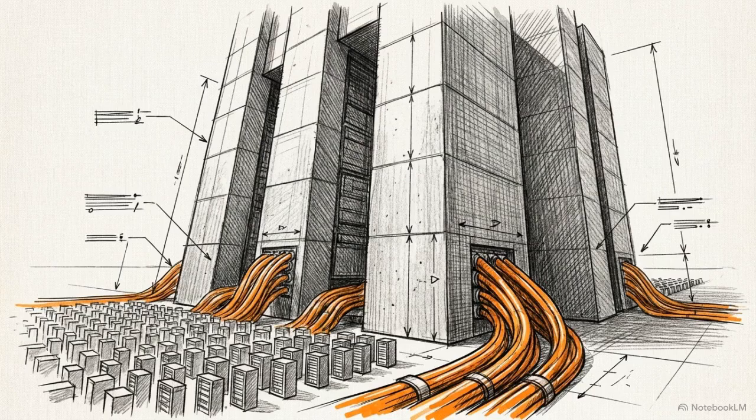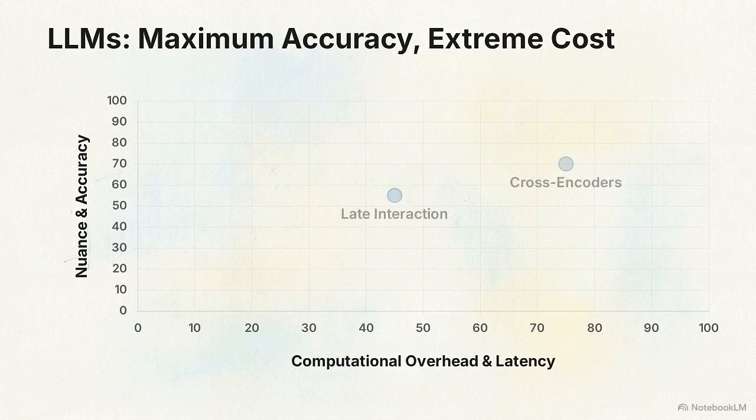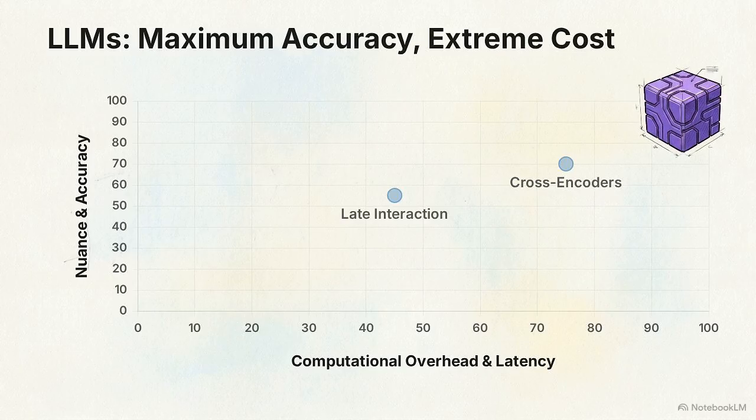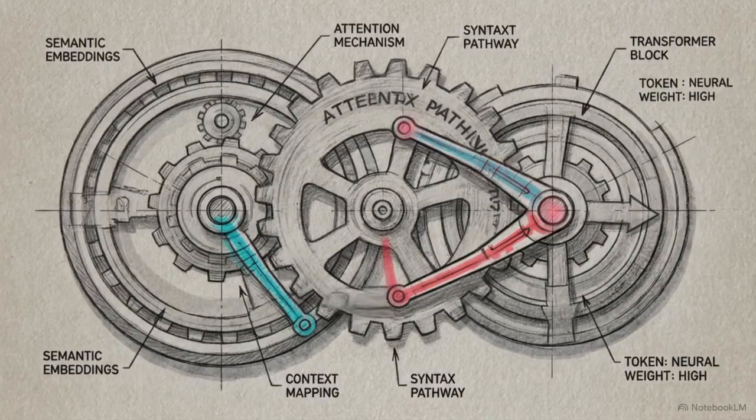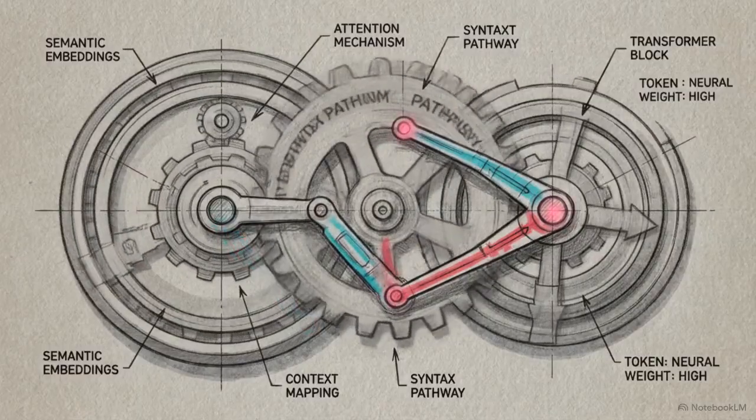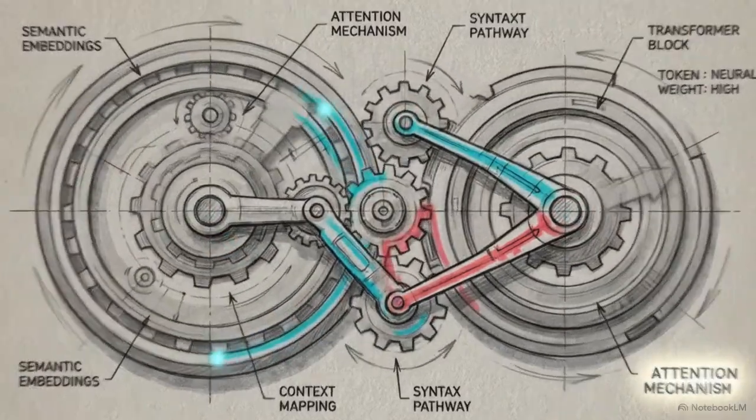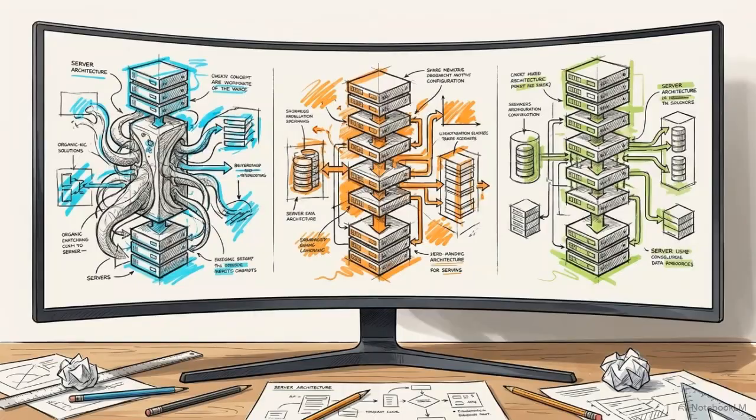Beyond those two options is the final, most resource-intensive architecture available, the LLM re-ranker. This approach plots at the absolute extreme. It utilizes a generative large language model to logically reason about relevance, moving past mathematical attention into semantic deduction. This achieves unparalleled accuracy, but incurs massive, prohibitive computational overhead. You only deploy this for highly specialized asynchronous tasks, where accuracy is the absolute highest priority and latency is not a concern at all. Across these three models, there is no universally superior choice.